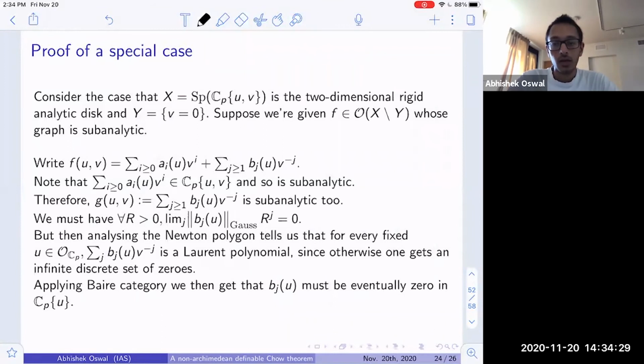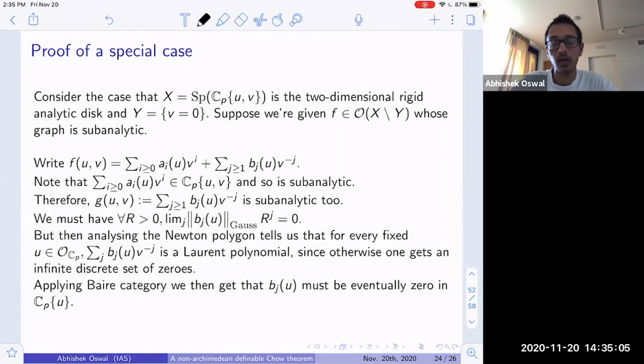And so maybe let me quickly go through the proof of this special case, a proof of a special case of this Riemann extension theorem. So if one has the two-dimensional rigid analytic disk, so one looks at the spectrum of Cp adjoined the variables u, v. So this is the Tate algebra in two variables, and let Y be the subvariety given by v equals 0. So this is isomorphic to a one-dimensional disk.